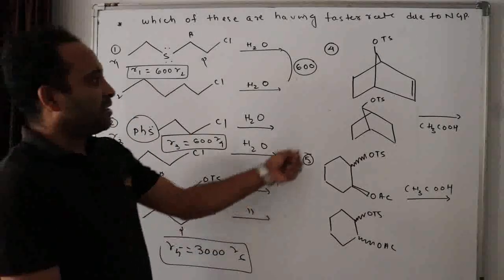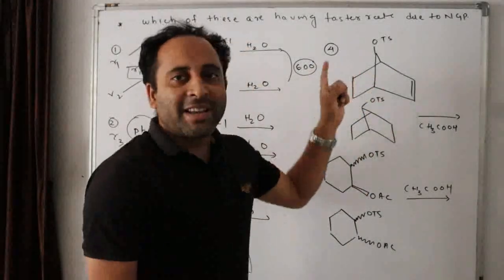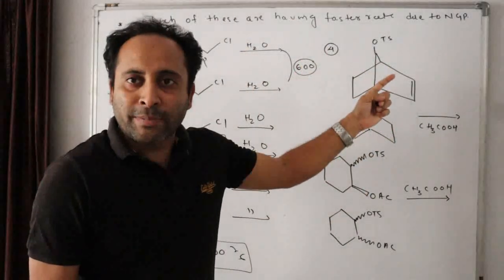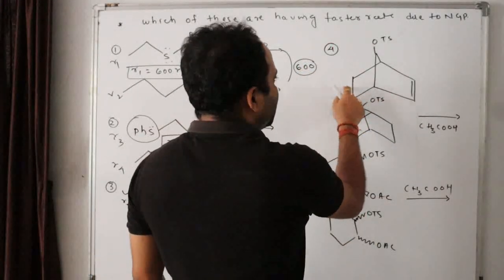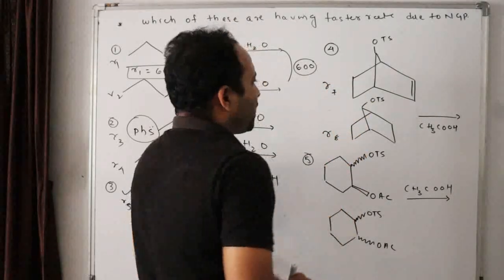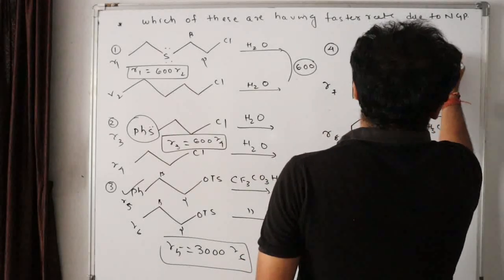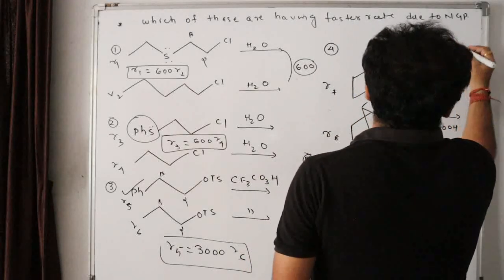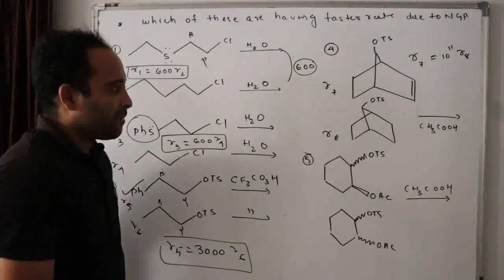Okay. Now come to this question. These are all experimentally verified facts. Due to NGP, these reactions become unexpectedly very fast. In this case, if this is R7, R8, now R7 is approximately 10 to the power 11 times faster than R8. See, the rate increases drastically high.